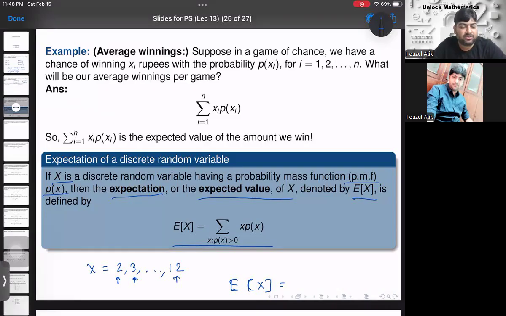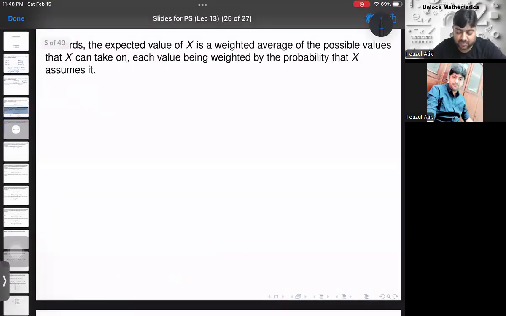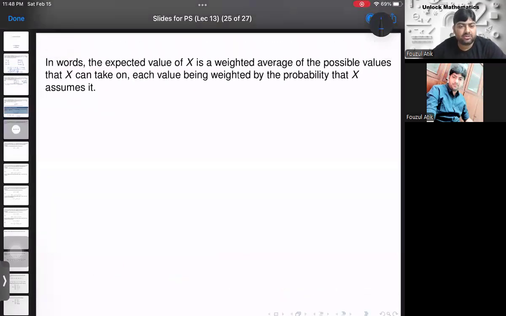Now we'll do some examples. This part we have already discussed. The expected value of x is a weighted average of the possible values that x can take on, each value being weighted by the probability that x assumes it. Yes, that's what we discussed.